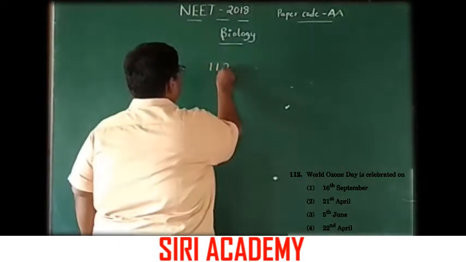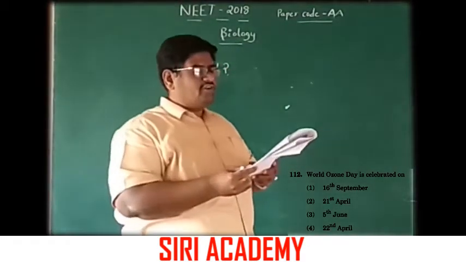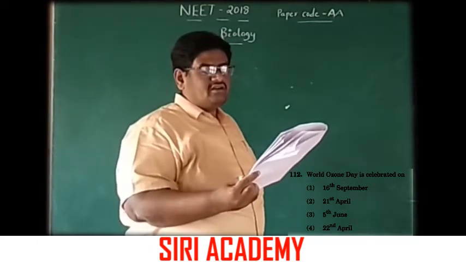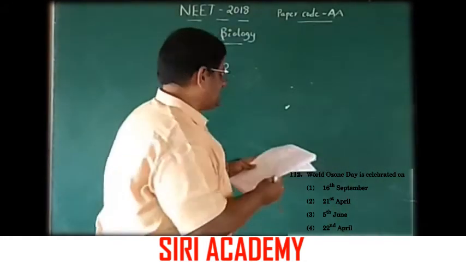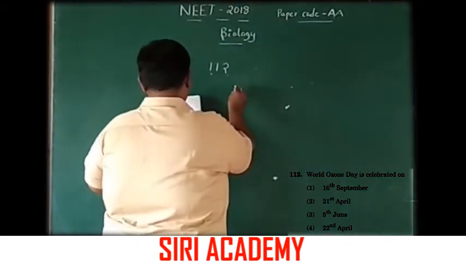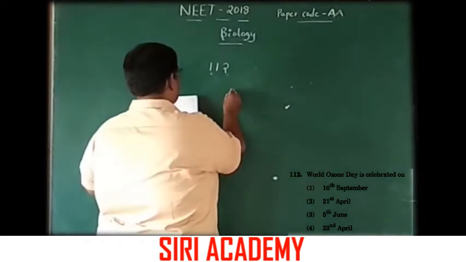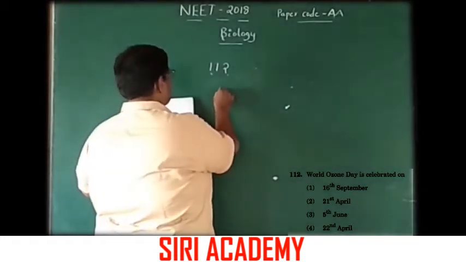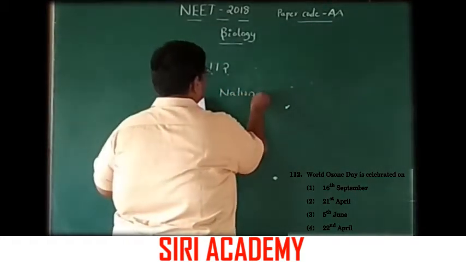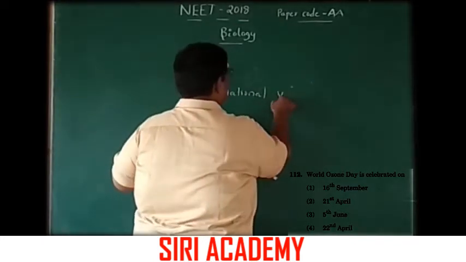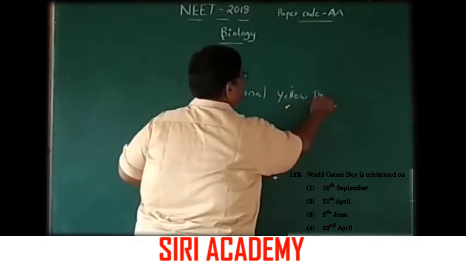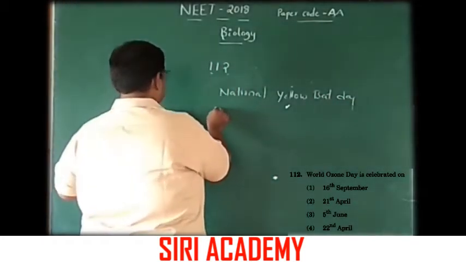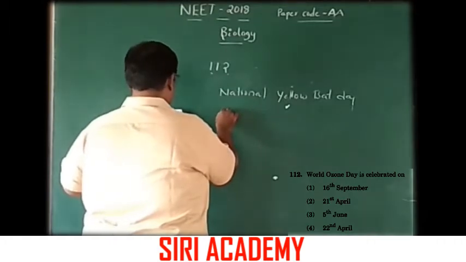Question 112. World Ozone Day is celebrated on. Here they have given the options. 21st April is National Yellow Badge Day. And 5th June is World Environment Day.